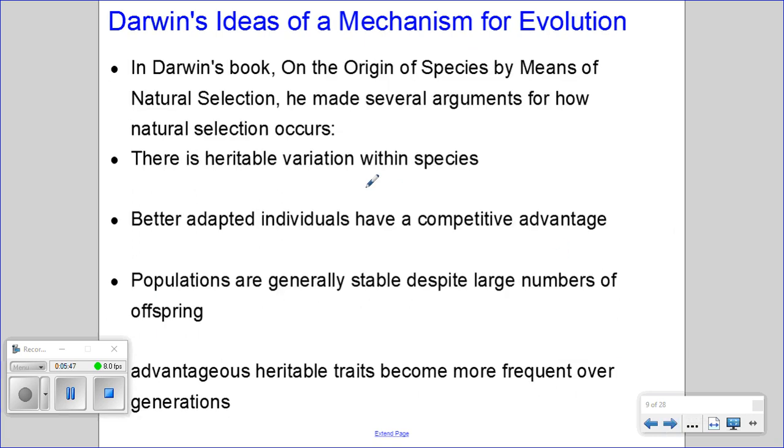In Darwin's book On the Origin of Species by Means of Natural Selection, he made several arguments for how natural selection occurs, and the main crux of these arguments are that there is heritable variation within species, that better adapted individuals have a competitive advantage, populations are generally stable despite large numbers of offspring, and advantageous heritable traits become more frequent over generations. So we'll have a look at each of these main arguments and how it creates this basis for natural selection.